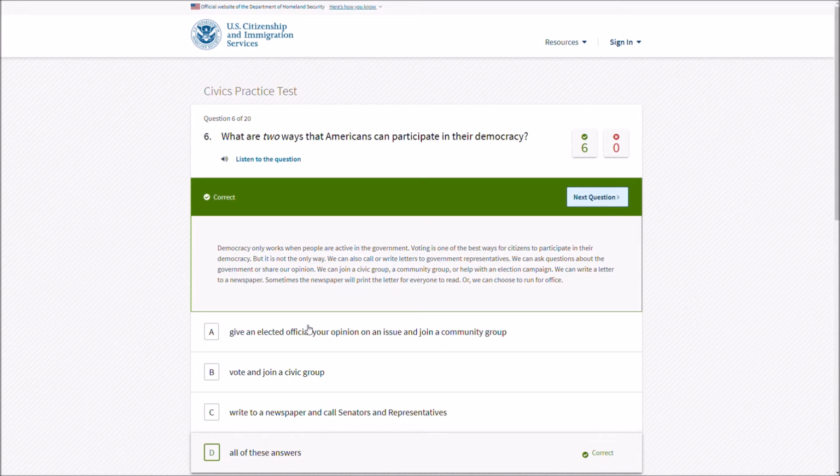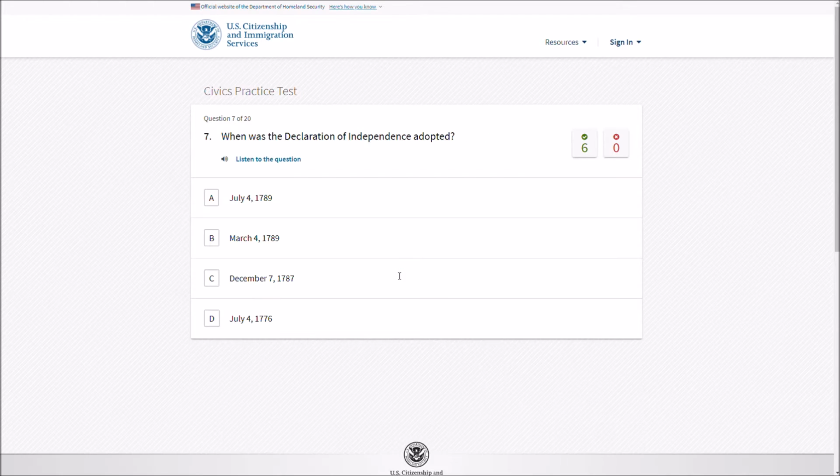Voting is one of the best ways for citizens to participate in their democracy, but it's not the only way. You can also call or write letters to government representatives. We can ask questions about the government or share our opinion. We can join a civics group, a community group, or help with an election campaign. We can write a letter to a newspaper. Sometimes the newspaper will print the letter for everyone to read, or we can choose to run for office. Wow, that's a big one.